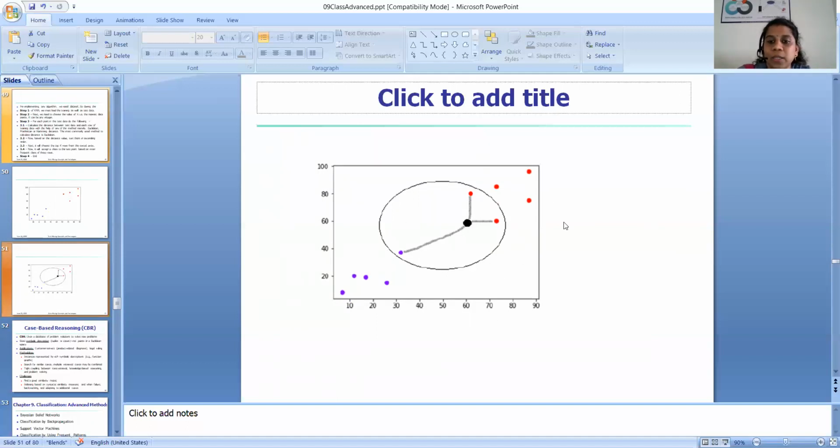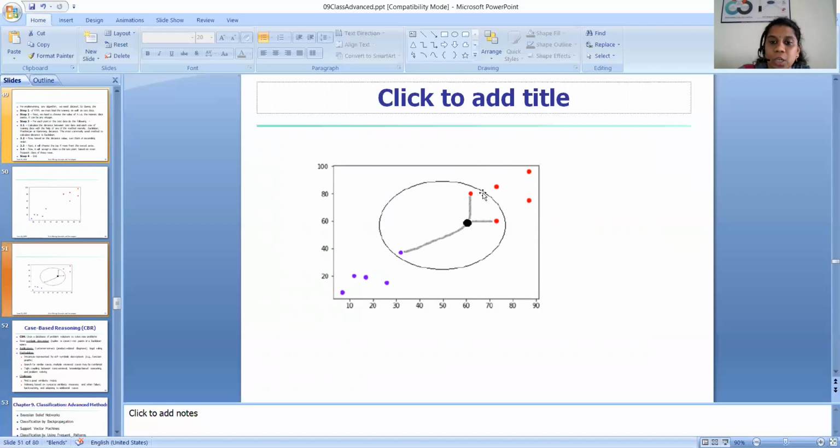We can use the Euclidean distance formula to calculate the distance. Now arrange the distances in ascending order. Since k is equal to 3, we take the top 3.